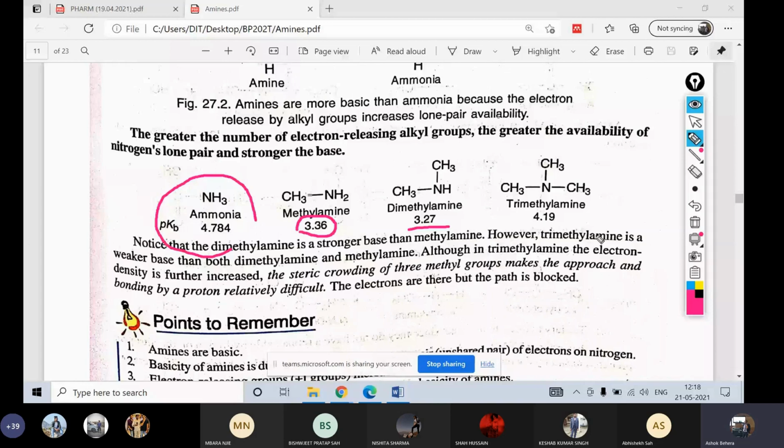Here its value has become larger compared to dimethyl, this is a conflict, no? Up to here the rule has been followed, yes or no? Ammonia, methylamine, dimethylamine, till this the rule has been followed, that gradually basicity is increasing, okay, but you can see trimethylamine, it suddenly decreases, that is, basicity decreases.